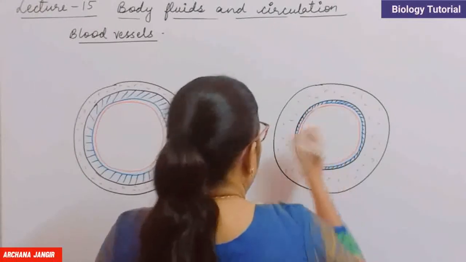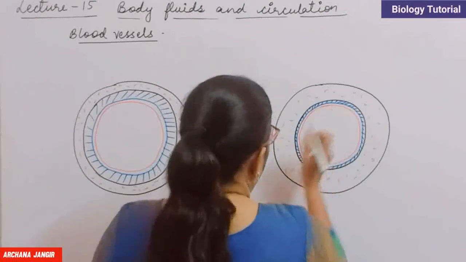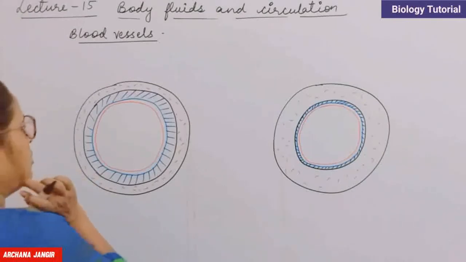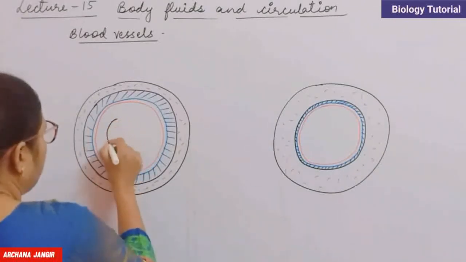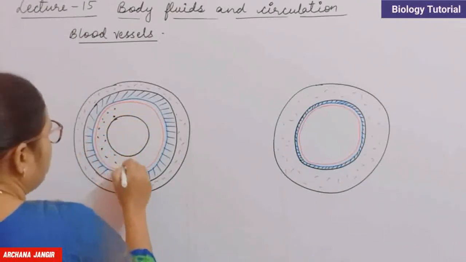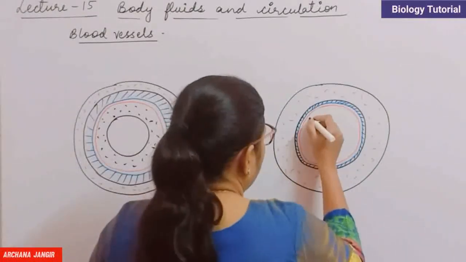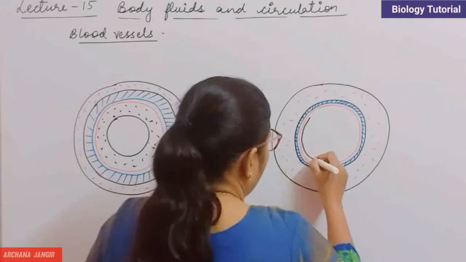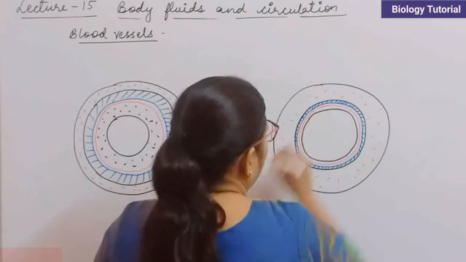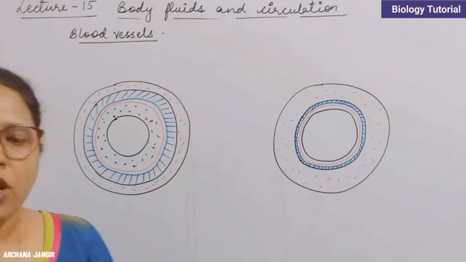Here I am drawing the tunica interna, which is thick in case of arteries and thin in case of veins. So here is the tunica interna or the endothelium layer, and in the center it is the lumen.